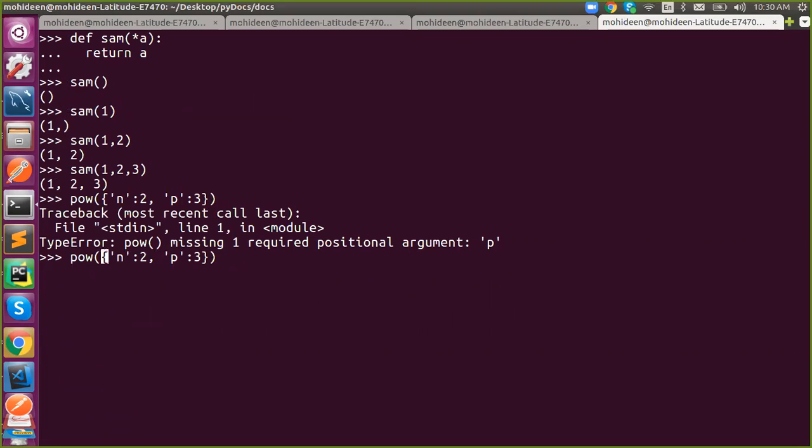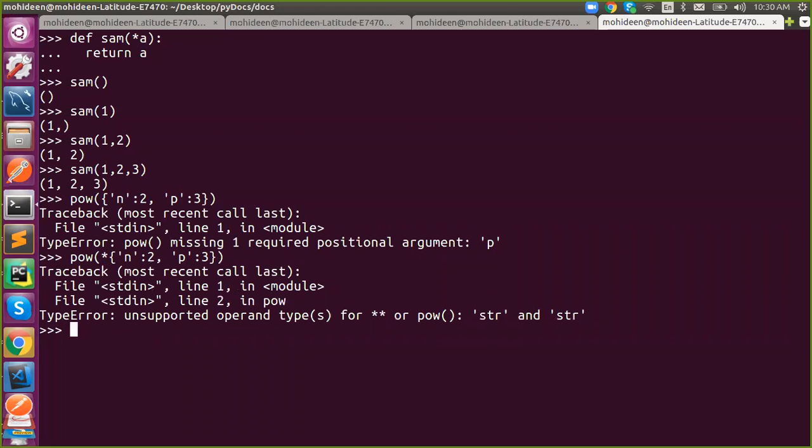So if you put a star before it, then it will unpack. And then what will happen? Is it correct? It will unpack, and then N and P are there. I'm using 1 star, the single star, for list, string, etc. So if I use it on a dictionary, it will send the keys N and P, so we won't be able to multiply N and P. So we can use a star for a dictionary as well.